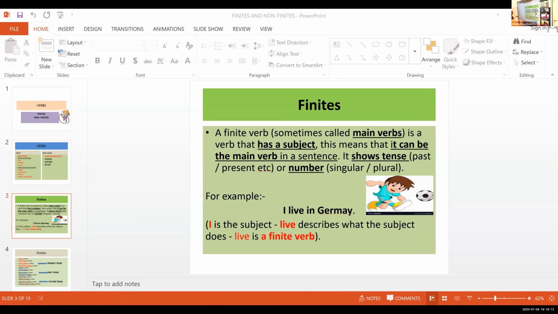These verbs help you to recognize the tenses, isn't it? Yes, ma'am. Not only the tenses, it helps us to recognize the tense forms, right? Yes. Such verbs are called finite verbs in English grammar. Am I clear? Okay, so this is all about finite verbs. Then the next topic, non-finite verbs in English grammar.